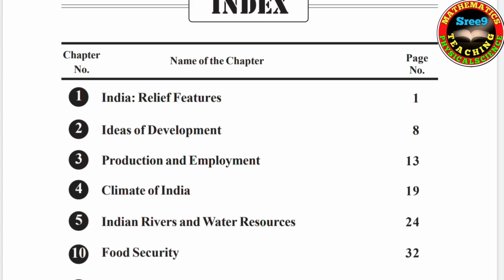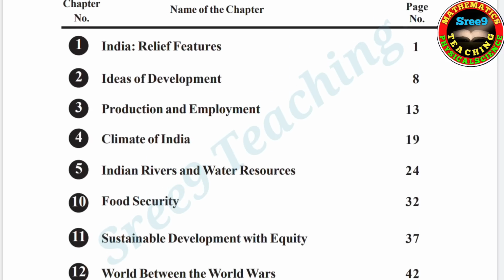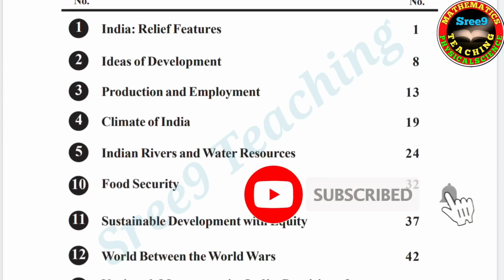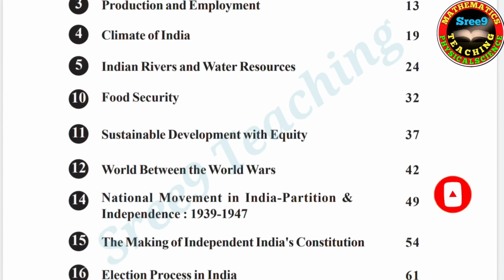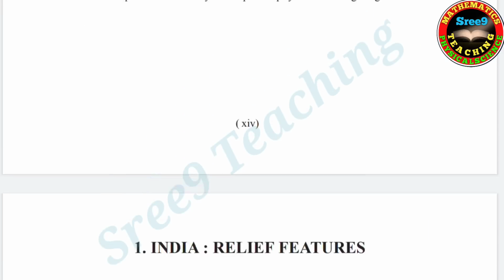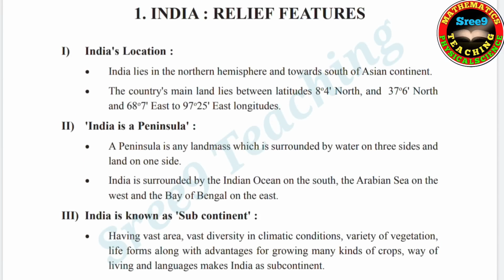Now, the syllabus for SA1 examinations in social studies are the chapters 1, 2, 3 and 12, 14, 15, 16. These are the chapters which are covered for SA1 examinations in social studies. So we are going to see the important topics as well as the questions. Right, now let us see the chapter 1, that is India relief features.